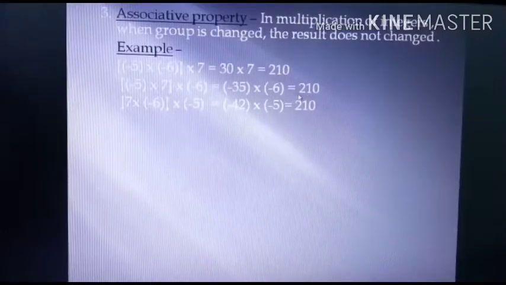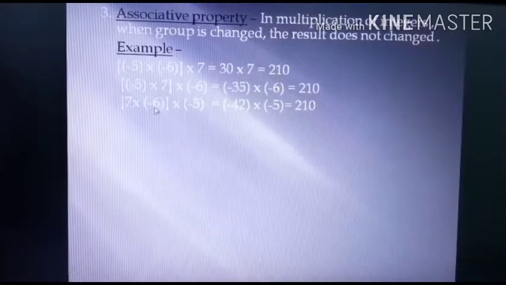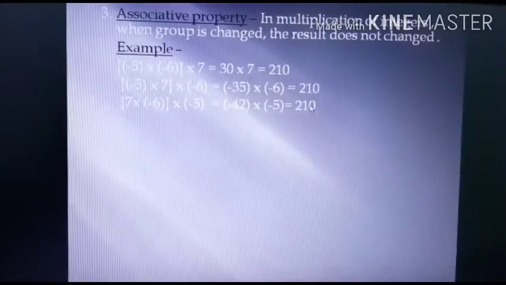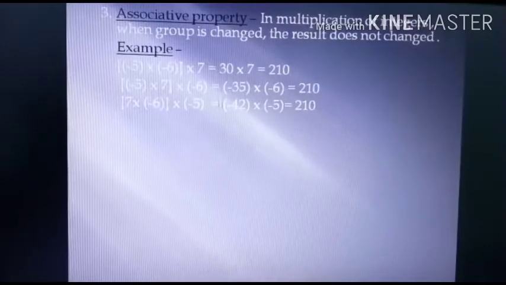Minus minus आपका class plus हो जाएगा. Now in the third case I multiplied these two numbers first, means 7 and minus 6. So the answer of multiplication of 7 and minus 6 is minus 42. Then I multiplied by minus 5. The answer again remains the same, 210. So you can see class, in all the three cases you get the same answer.